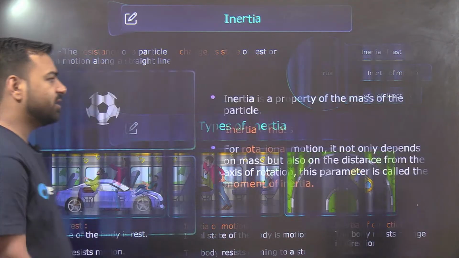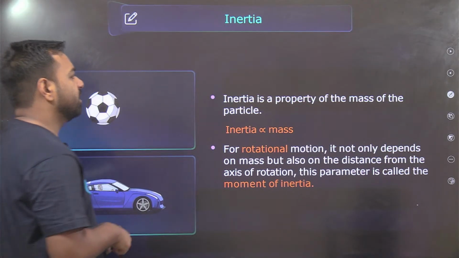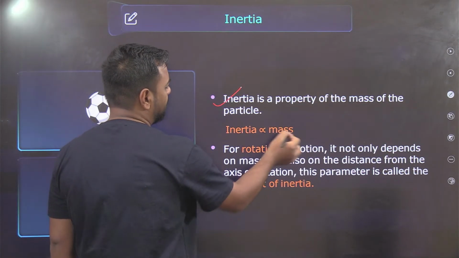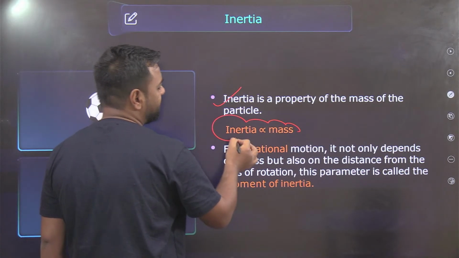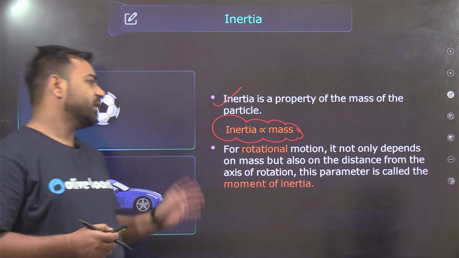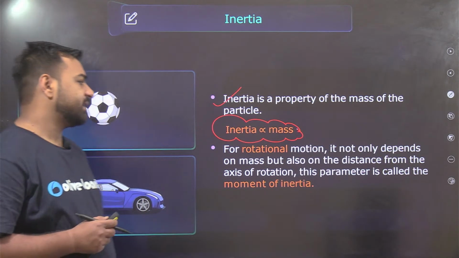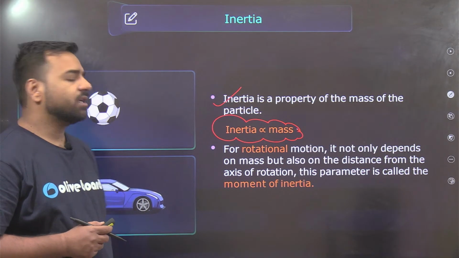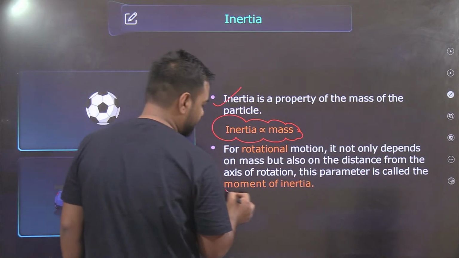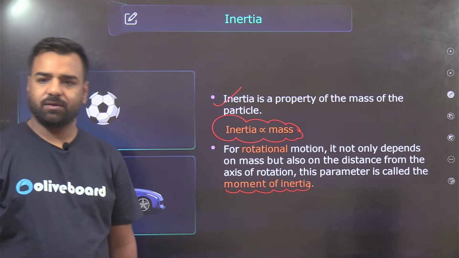From this inertia only, we'll be understanding the first law of motion. But as of now, one more thing. Inertia is actually the property of the mass of a particle. And you must remember this relation: inertia is directly proportional to the mass. And for rotational motion, it depends not only on the mass, but also on the distance from the axis of rotation. And this parameter is called moment of inertia. Okay, fine.